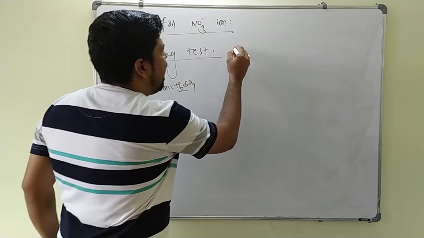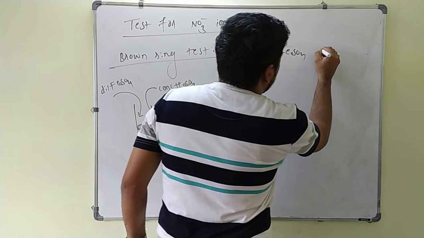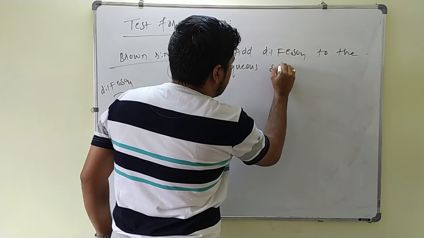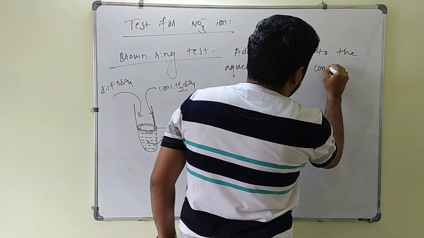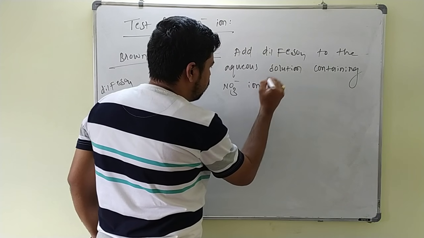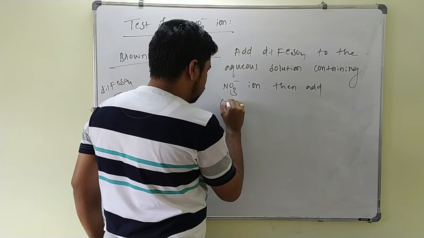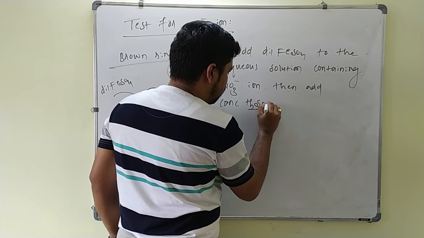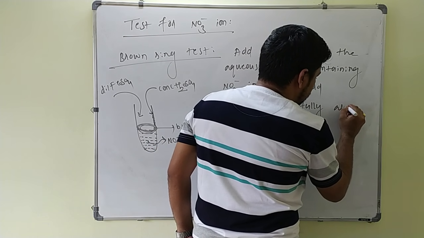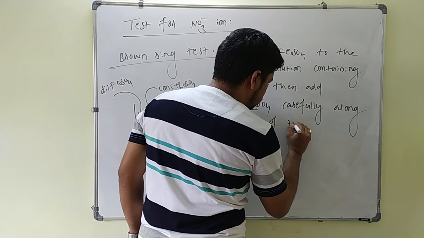So what I can write here? Add dilute FeSO4 to the aqueous solution containing nitrate ion, then add concentrated H2SO4 carefully along the sides of test tube.